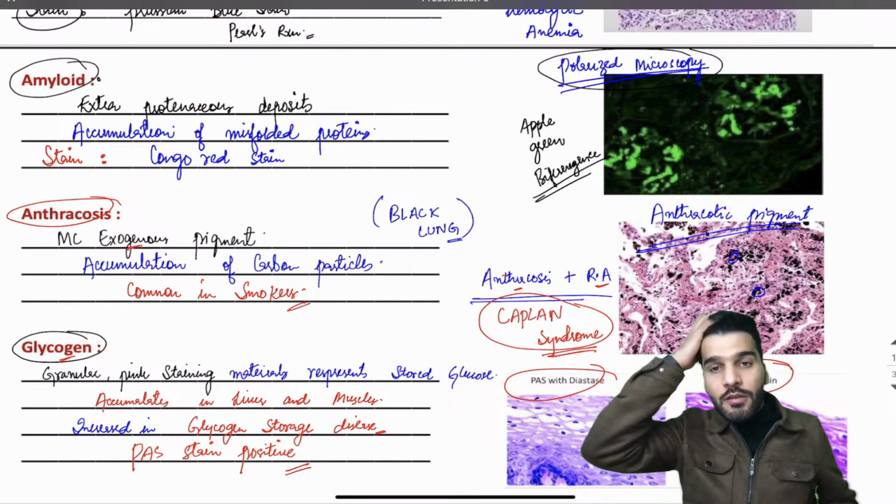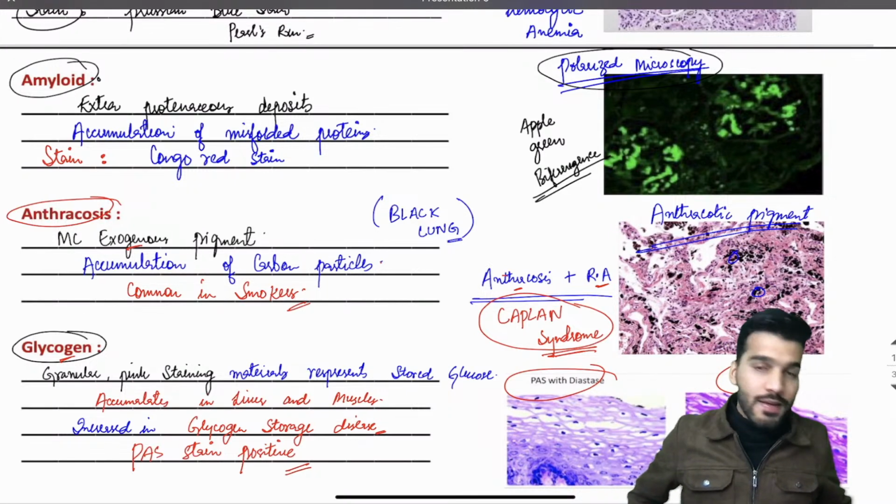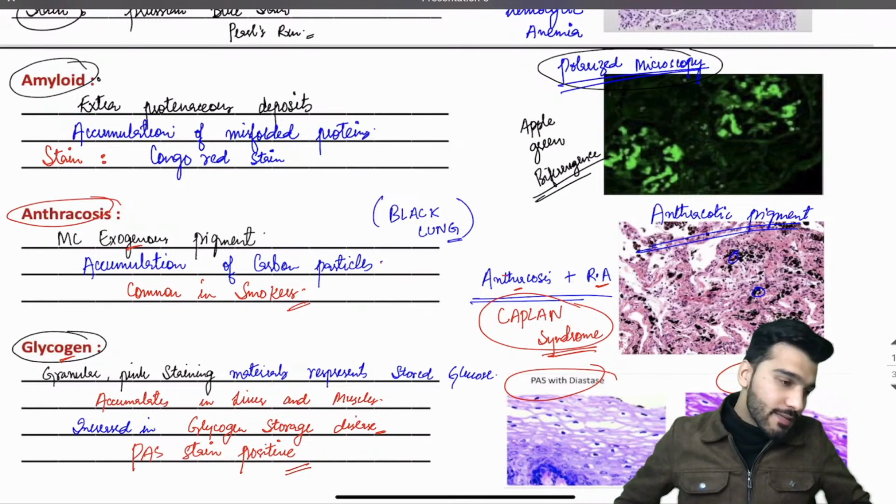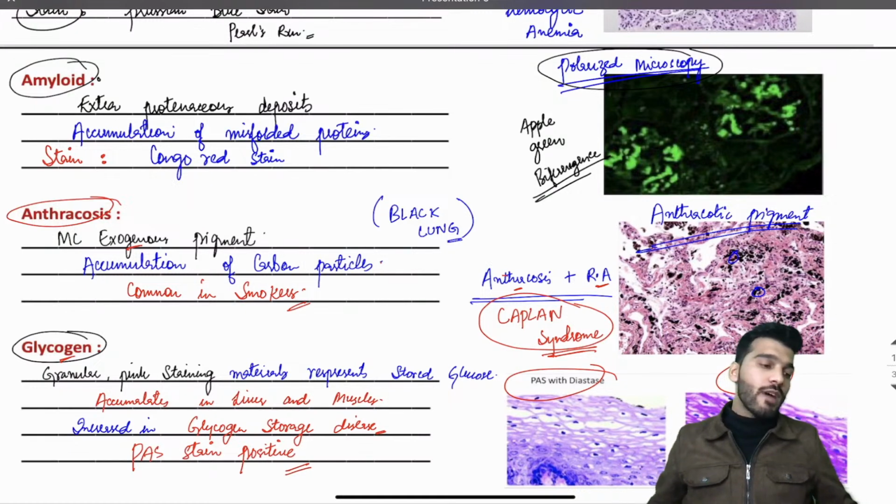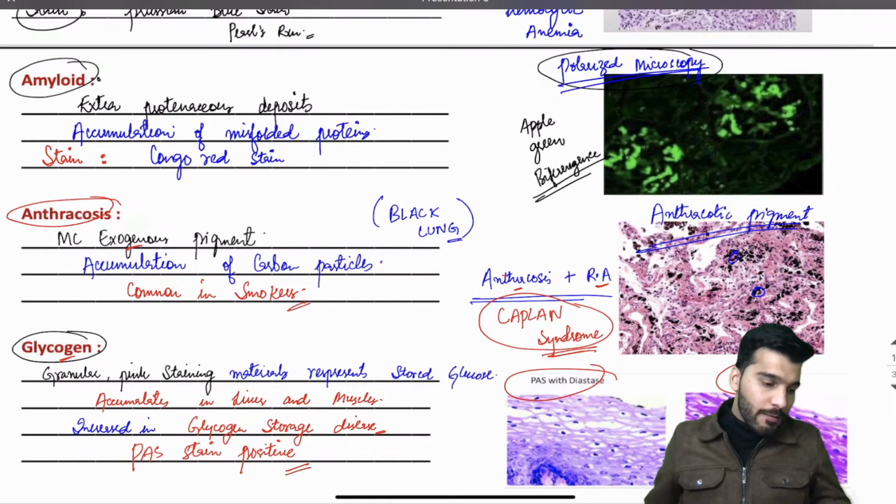Now tell me, my dear students, what is the name of the mutation seen in papillary thyroid cancer? Question number 1. Fast. BRAF. That's going to be BRAF. Okay. What is the name of the mutation in medullary thyroid carcinoma? Faster. That's going to be RET, R-E-T, medullary thyroid carcinoma.